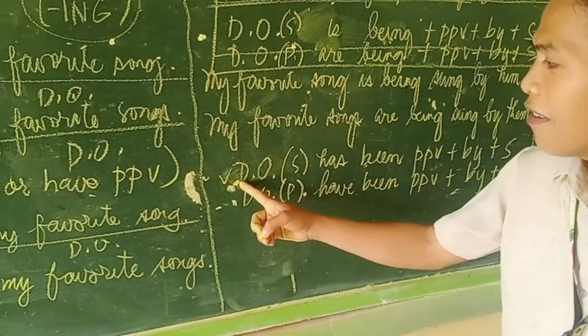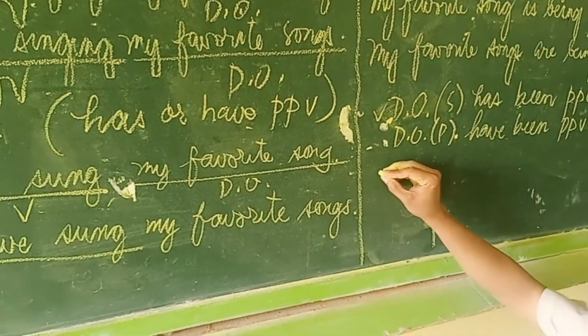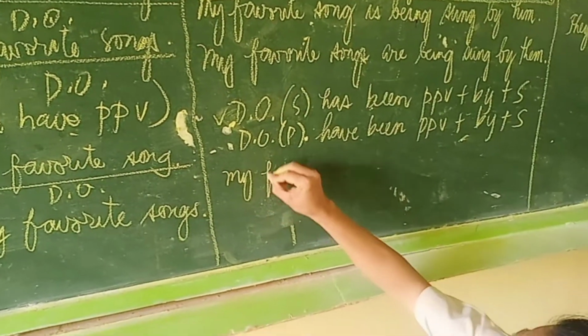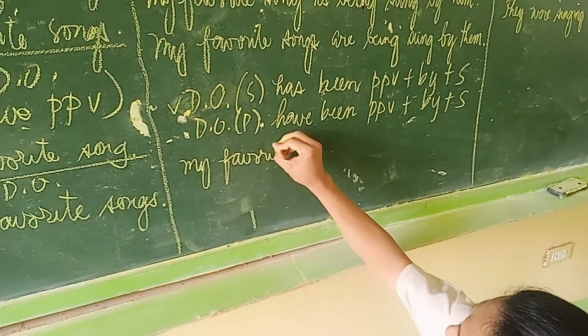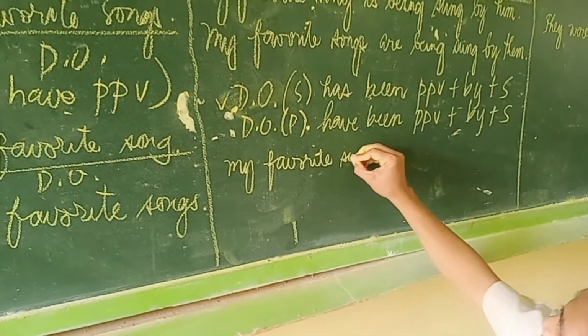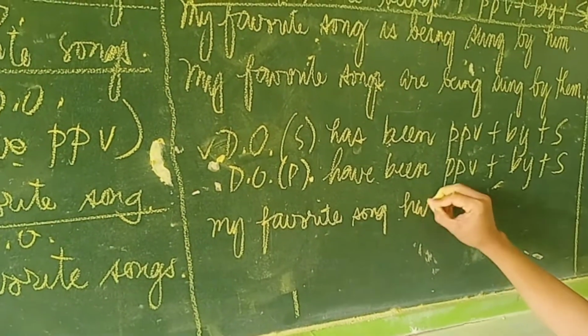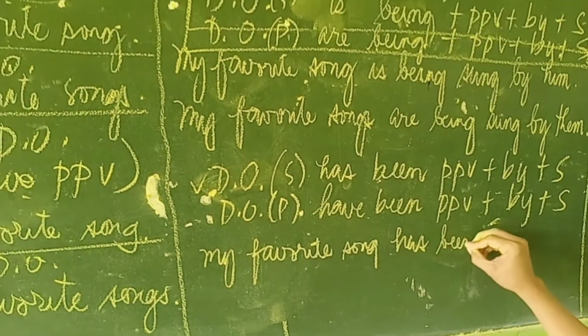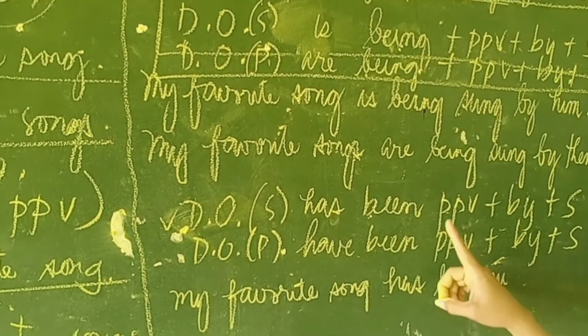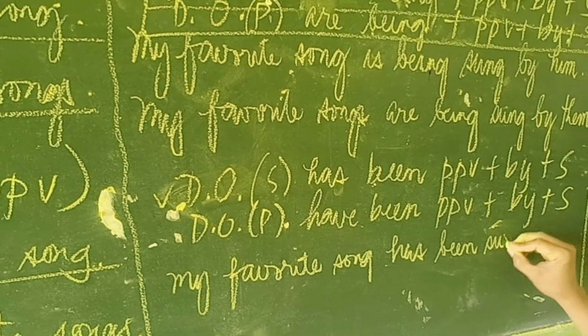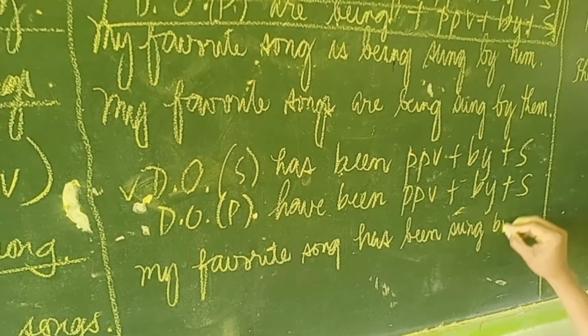So we have direct object, let us substitute: my favorite song. Okay, so we have has been sung, past participle of the verb, has been sung by him.